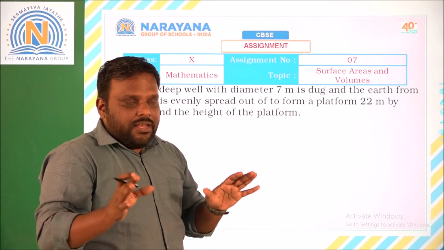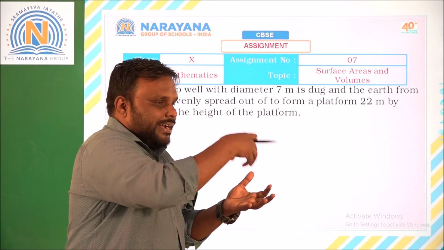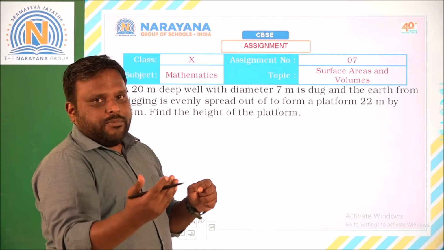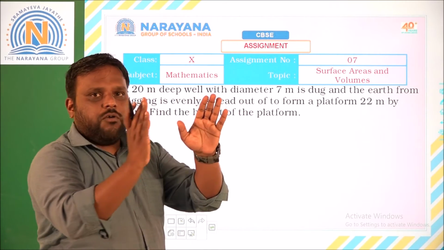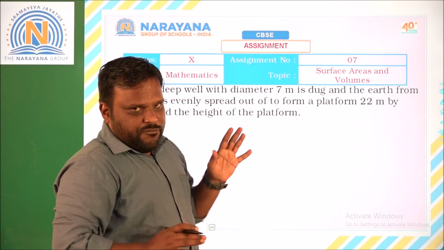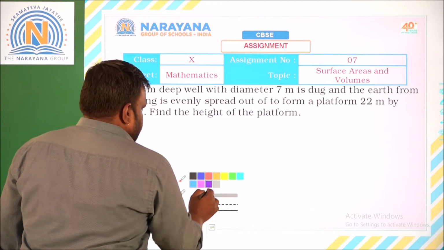That means here volume of cuboid, volume, that is cone. The earth dug out, that is converted from cone to cuboid. That means volume of cone is equal to volume of cuboid. From this we are going to find out the height of the platform, right? Now let us see the solution for this question.